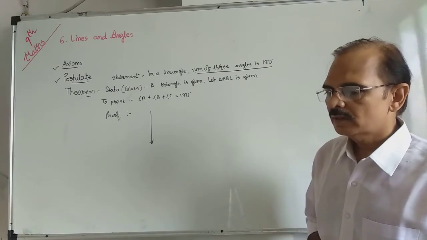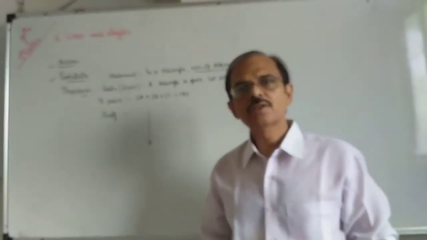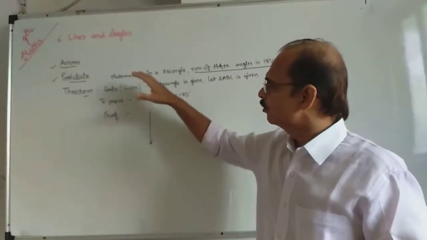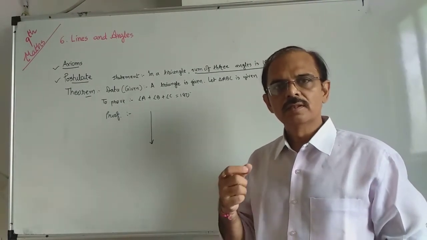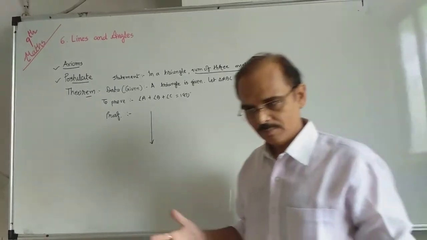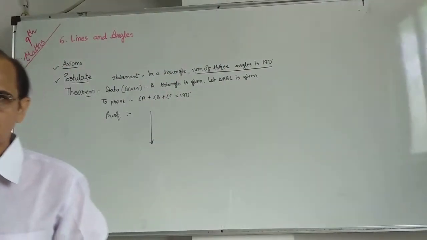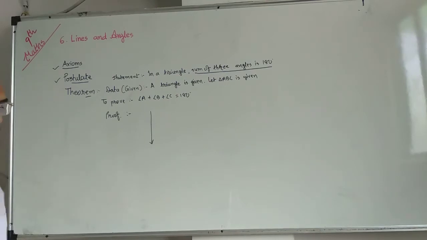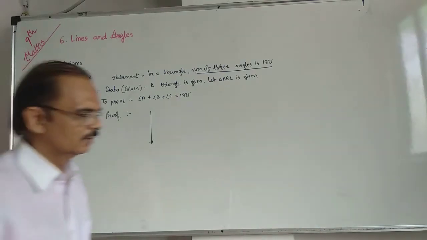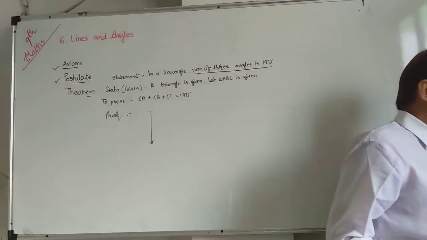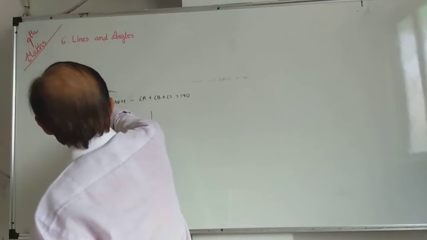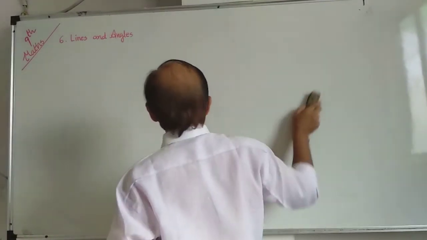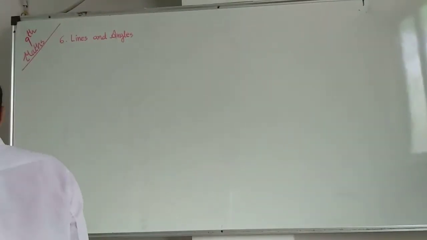So in this chapter, some definitions, basic definitions are there. Some basic rules are there. Okay, so we will start this chapter with some basic definition, concept, mainly concept of geometry. Okay, and then we begin. So first we start with some definition, like the chapter name is lines and angles. So here we start with a line. What do you mean by a line?